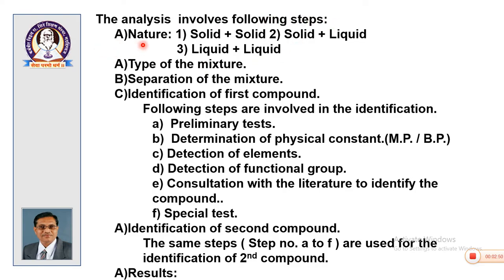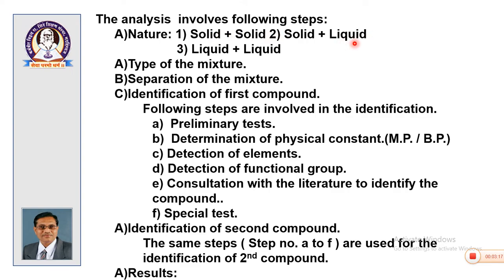To begin with, nature of the mixture is investigated, it is detected. So, what are the possibilities of mixture? The binary mixture will be solid plus solid, or solid plus liquid, or liquid plus liquid. So, initially you have to identify the physical type, or it is called as nature also.